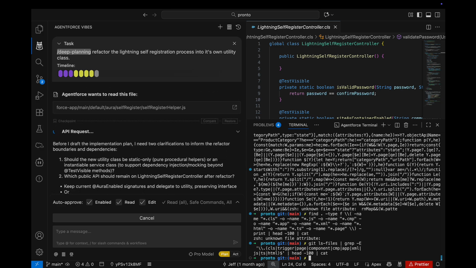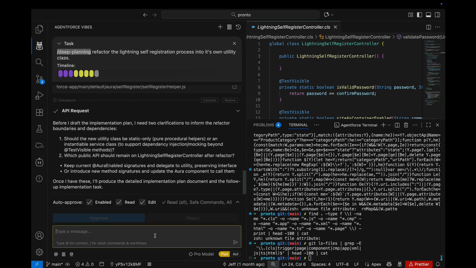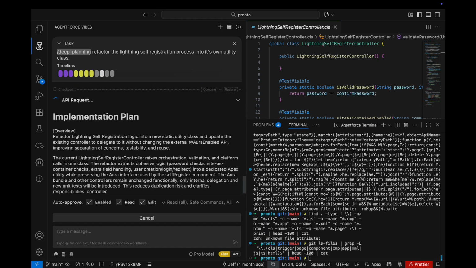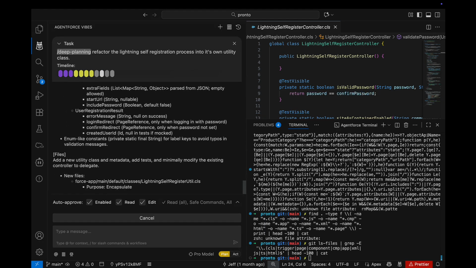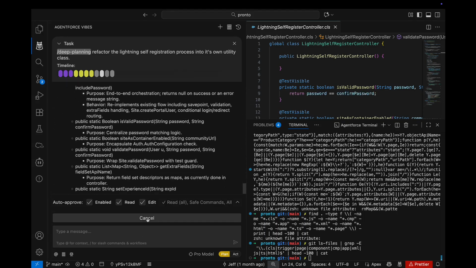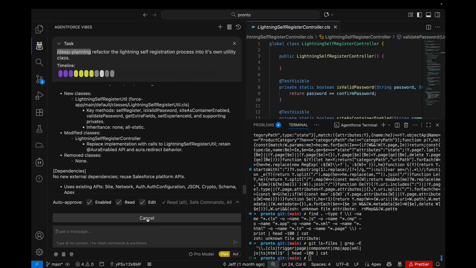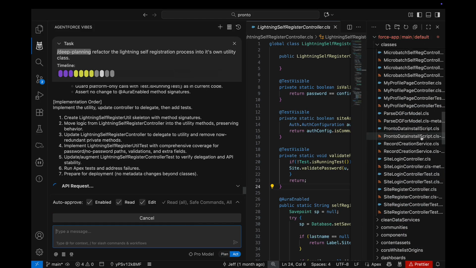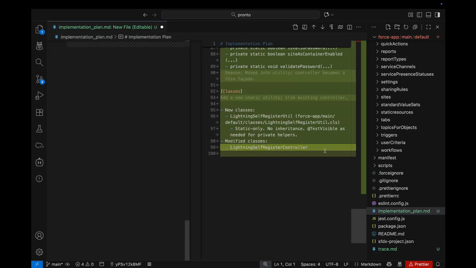Once the investigation is complete, Agentforce starts asking me targeted questions. These are exactly the kinds of questions a senior developer would ask during a design review, confirming assumptions and understanding intent before making changes. I answer each question, guiding Agentforce within the guardrails I set. After gathering my input, Agentforce generates a detailed implementation plan and writes this to disk.